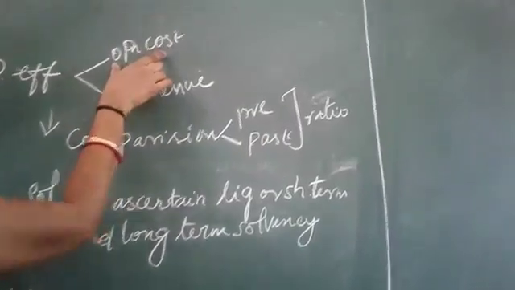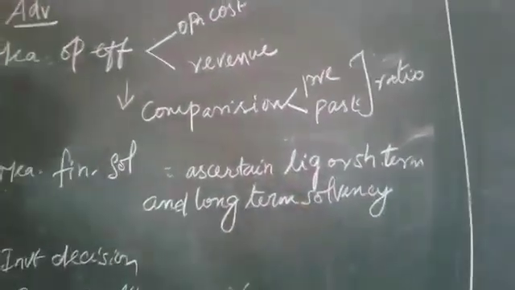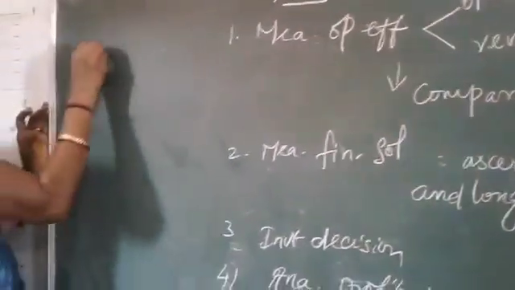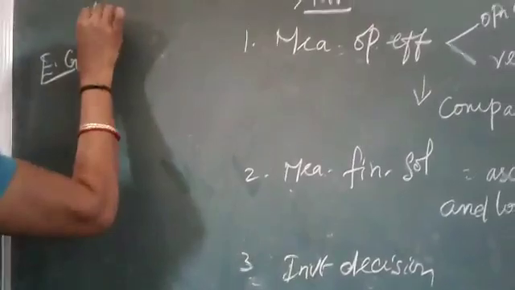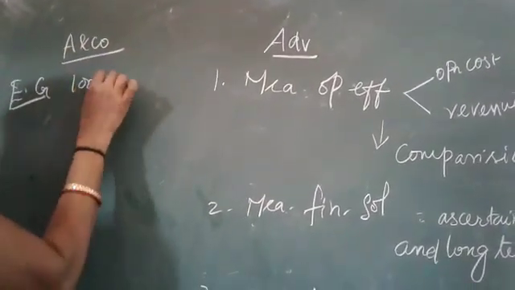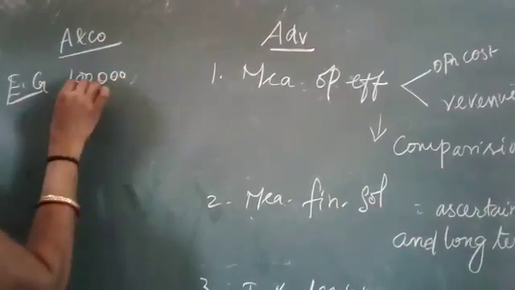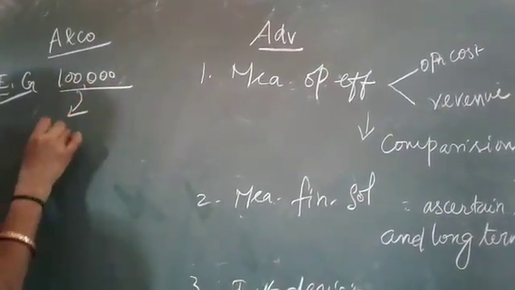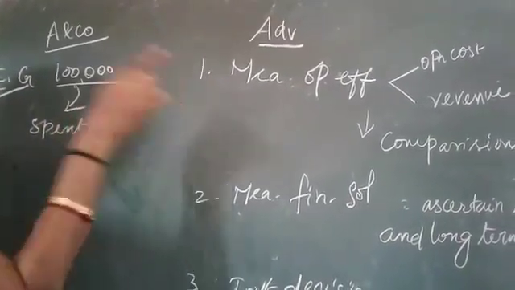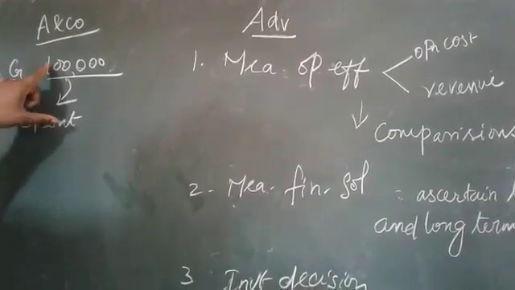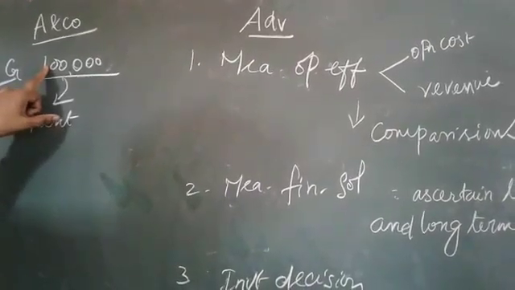Operational, that is, it's easy to find out the operational cost and revenue from the operation. One small example I am saying: suppose you are the producer, your company name may be A&M company, and you are producing goods, maybe 1 lakh. To produce the 1 lakh goods, how much money you may spend, that comes under the operation cost. How much money we are going to spend to produce 1 lakh products.